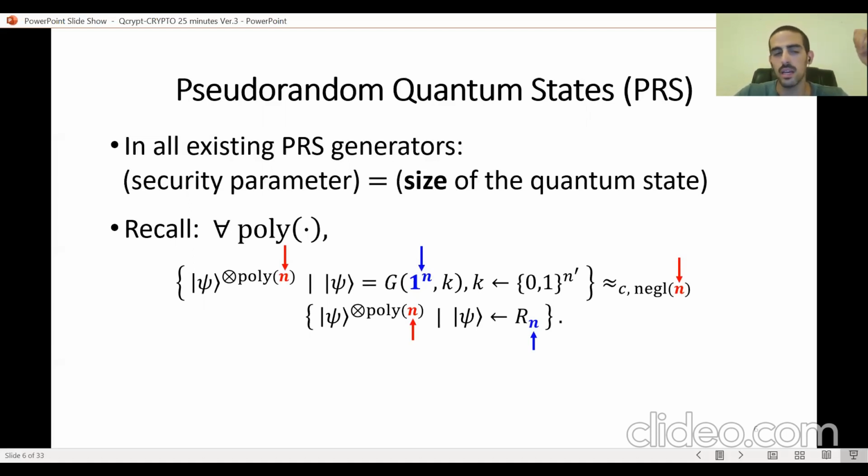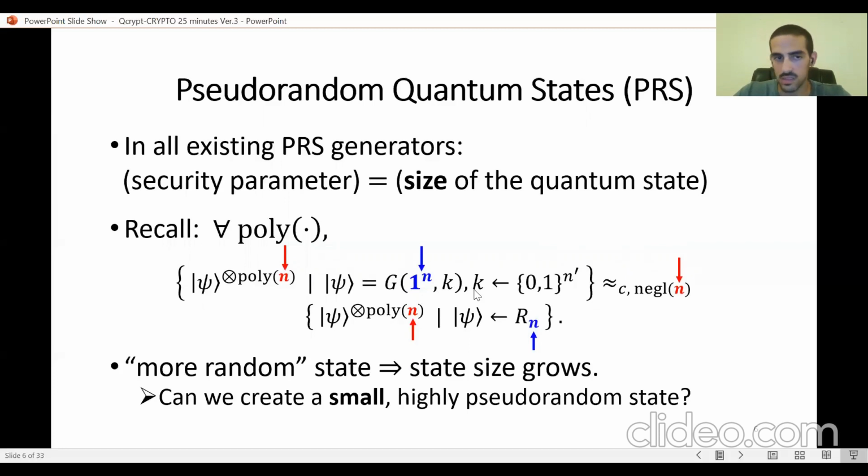This is the number that denotes how many copies we are going to let the adversary have, and also the number that denotes how hard it is going to be for the adversary to distinguish for this number of copies between the output state of the PRS and a truly random quantum state. And what we're seeing in blue is just the size of the output states of the generator. And as we see, this is the same number.